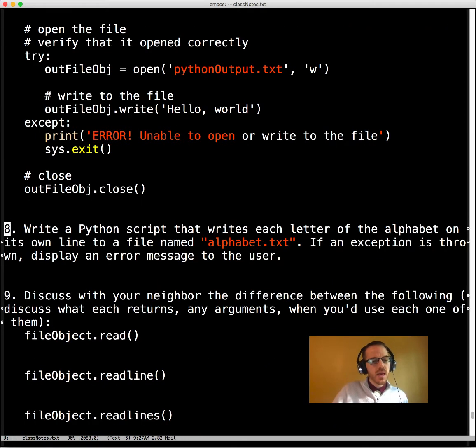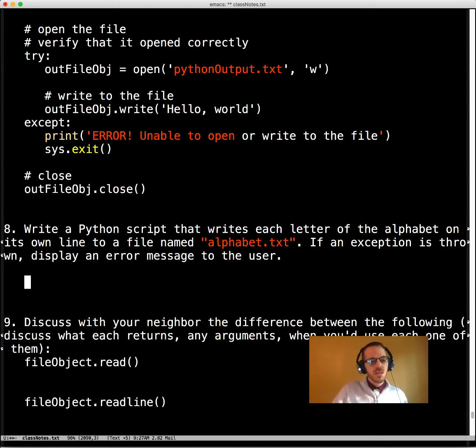Okay, number 8. Write a Python script that writes each letter of the alphabet on its own line to a file named alphabet.txt. If an exception is thrown, display an error message to the user. Okay, let's do this in files, alphabet.py.